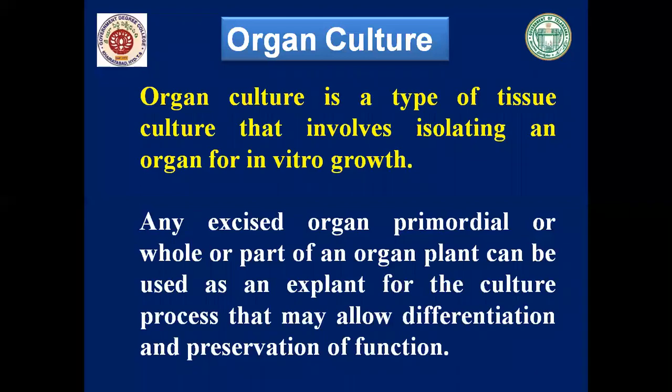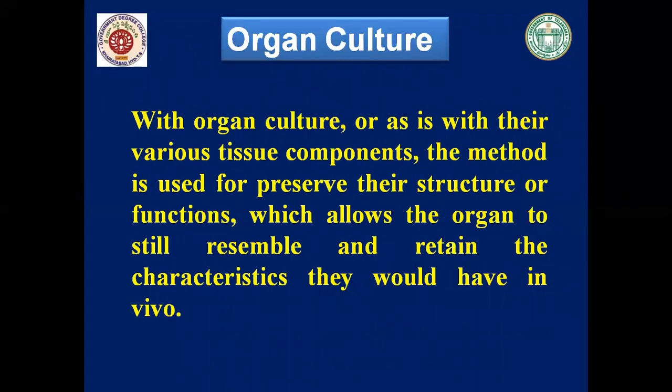Any excised organ, primordial or whole, or a part of an organ of a plant, can be used as an explant for the culture process that may allow differentiation and preservation of function. With organ culture, with the various tissue components, this method is used to preserve their structure or functions, which allows the organ to still resemble and retain the characteristics which it would have in vivo.